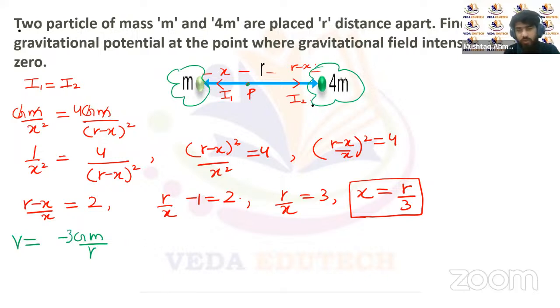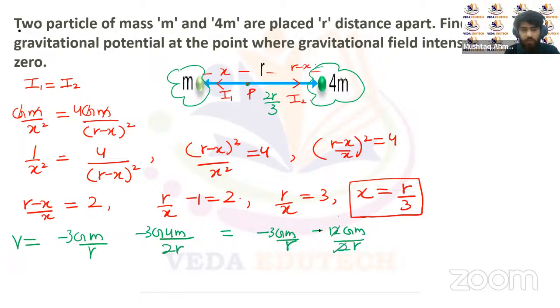Then we will have the gravitational potential because of this mass 4m, and the distance from here will be 2r upon 3, right? So it will be minus G into 4m upon 2r upon 3. So this will be the answer, right? So we'll be left with minus 3GM upon r minus 12GM upon 2r, right? We can write it as minus 3GM upon r minus 6GM upon r, that is minus 9GM upon r, right? So this will be the net gravitational potential at the point P.